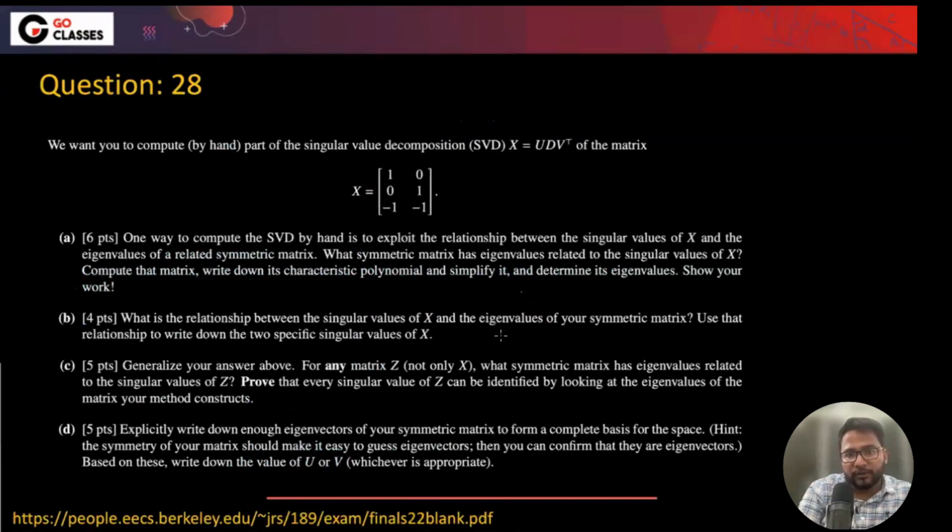What is the relationship between the singular values of X and the eigenvalues of the symmetric matrix? These are the square root relationship that we know. Generalize for any matrix Z, not just X. What symmetric matrix has the eigenvalues related to the singular values of X? Prove that every singular value of Z can be identified by looking at the eigenvalues of the matrix.